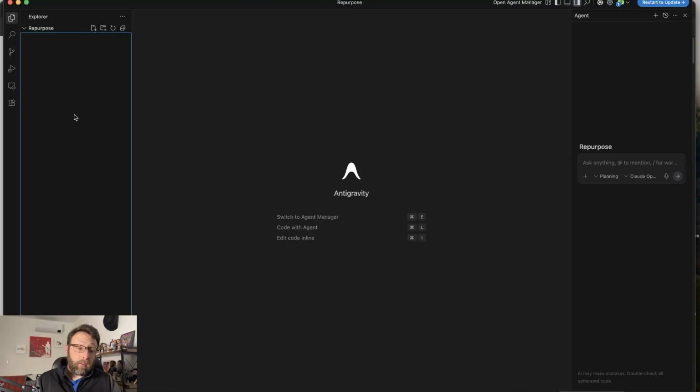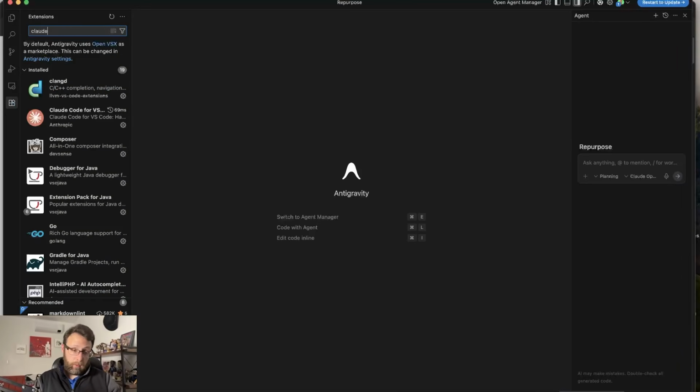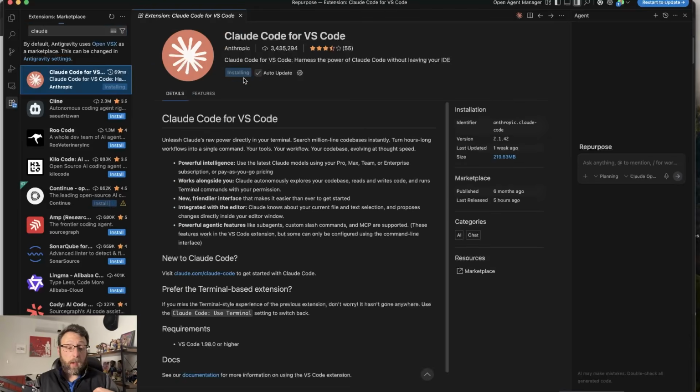Likewise, if you've never installed Claude Code inside of Antigravity, just come over to the extensions over here, search for Claude. It should be the first thing that comes up. It's just going to be this Claude for VS Code. So just go ahead. There'll be a button here for you to install this, and you should be all good to go after you log in with your Anthropic credentials.